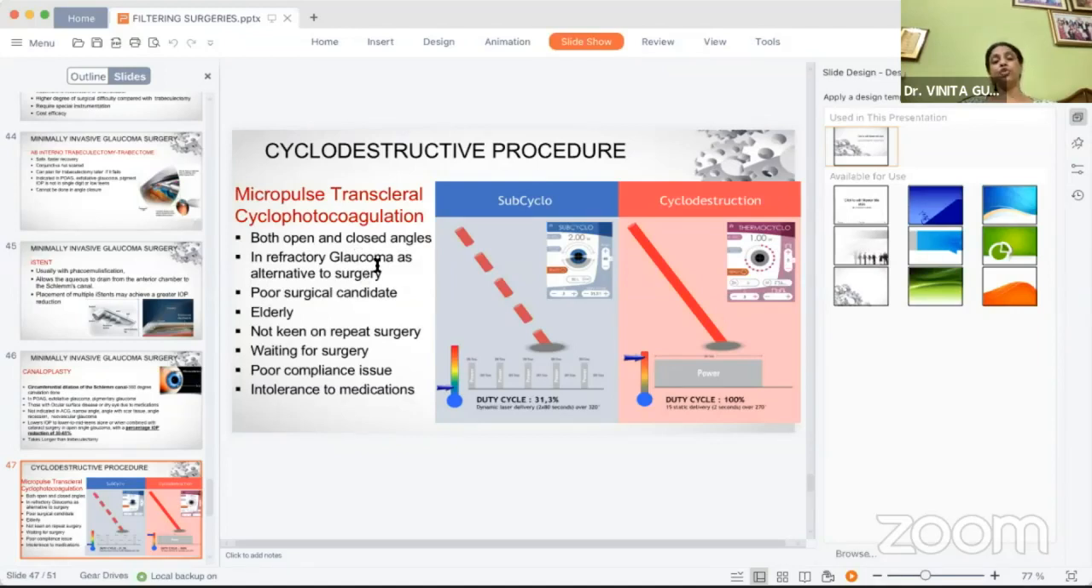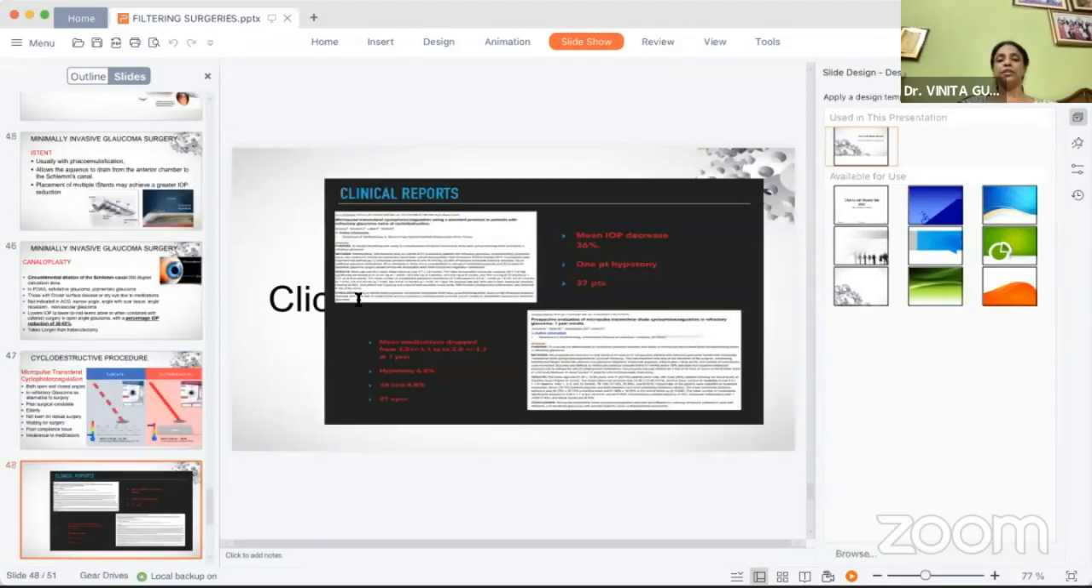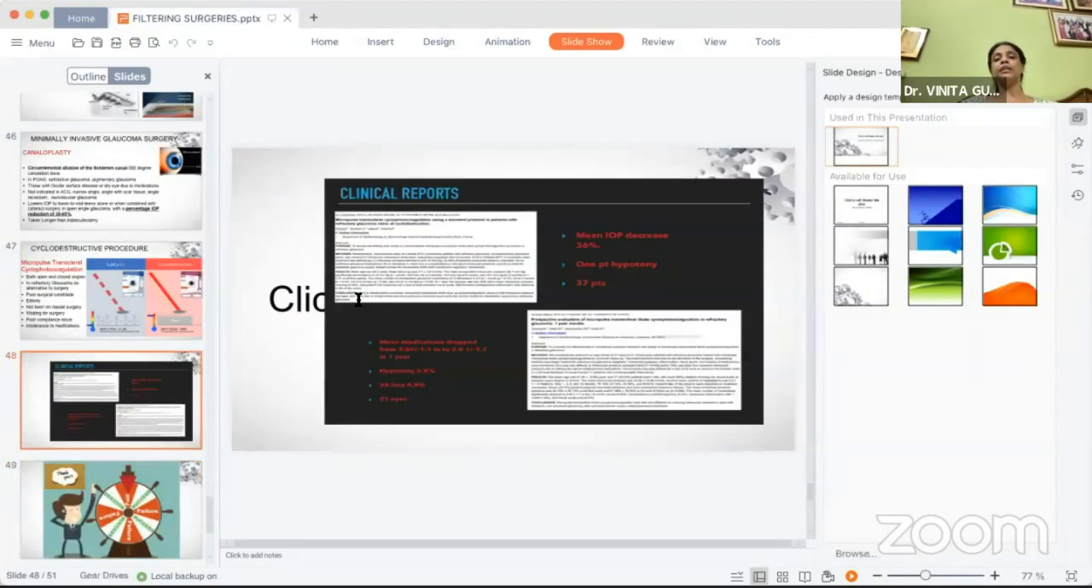up in the market, where it is being used in refractory glaucomas as an alternative to surgeries in elderly patients who are not keen on surgeries, who have poor compliance, and who have a poor tolerance to medications. So again, multiple reports are showing that the mean IOP decrease with MicroPulse cyclophotocoagulation is pretty good, and it can be used as a procedure before resorting to other methods in normal circumstances as well. Thank you.